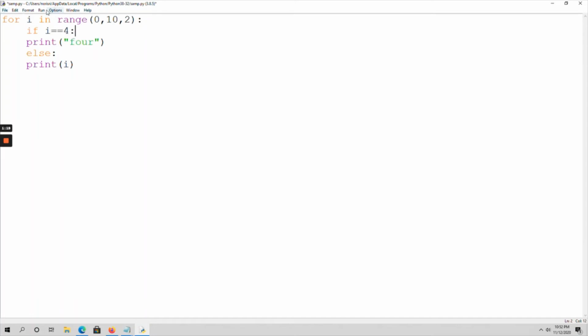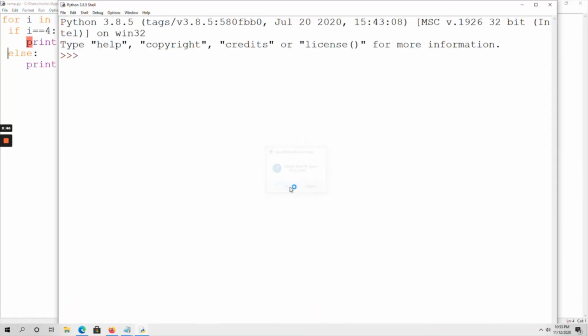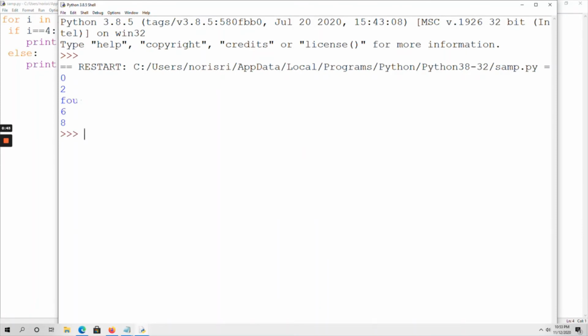Now, see here 0, 2, 4, 6, 8. So these values are printed on the output screen. So that's about the for loop.